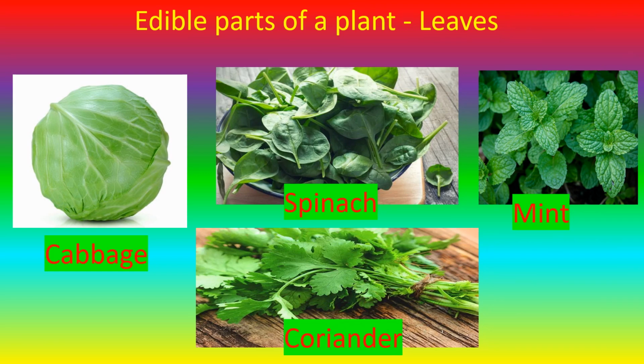Now, children, as we know, we get fruits and vegetables from plants. There are also other parts of the plant that we use as food. Different parts of a plant that are eaten as food are called edible parts. Now, let us look at some edible parts of a plant. Leaves. Examples of leaves are cabbage, spinach, mint, coriander.